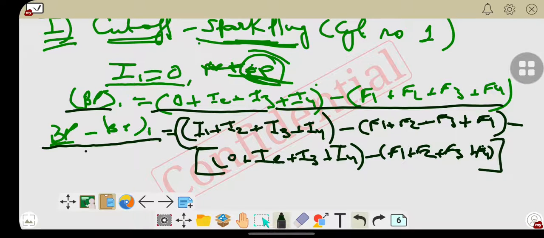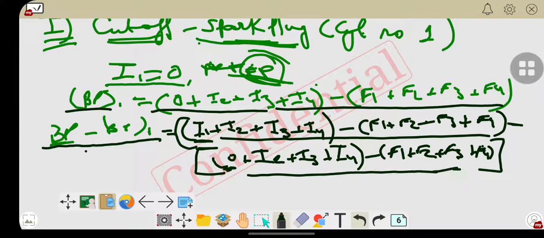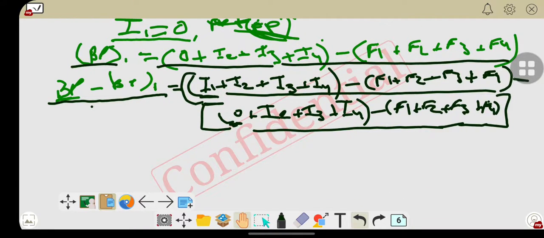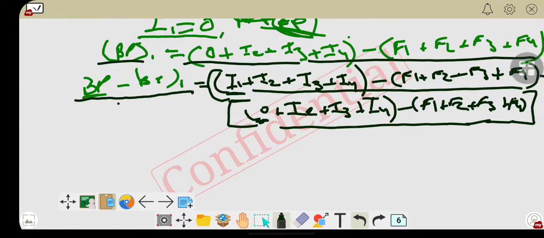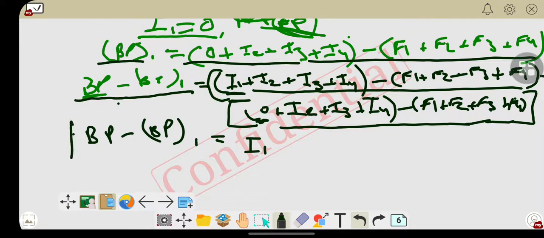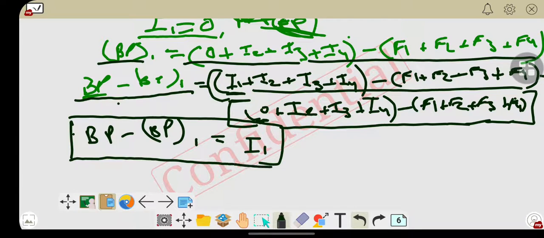In this manner, in the first expression indicated power I1 is mentioned as it is, and here the indicated power for the first cylinder is 0. So the remaining terms will cancel with each other, and we can write BP minus BP1 is equal to only I1, because all the other terms are cancelled.